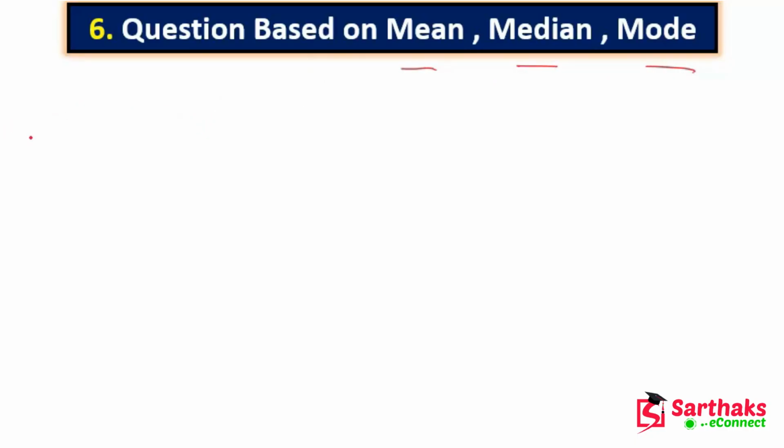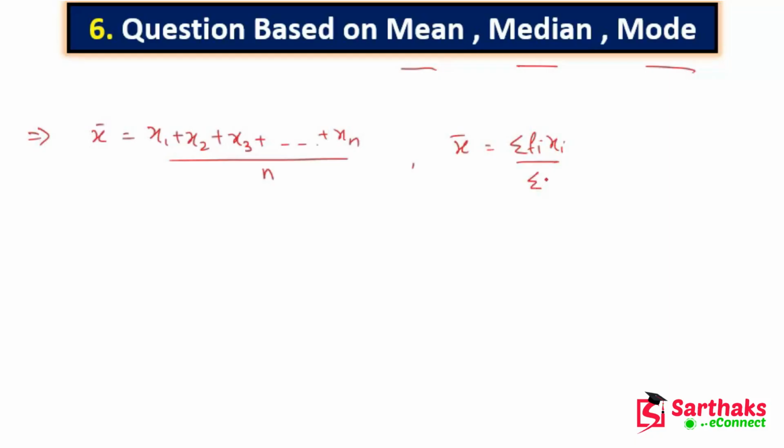The formula of mean is equal to x1 plus x2 plus x3 and so on plus xn, divided by n, which is the number of observations. Another formula is summation of fi xi divided by summation of fi, when the frequency distribution is given.